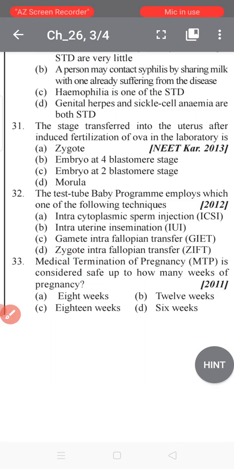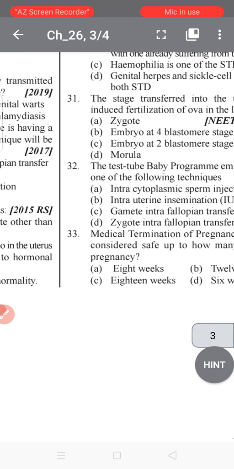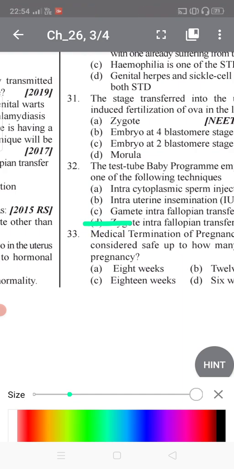Now the next students, because why? Yes, I can explain very easily. Test tube baby program employs the zygote intrafallopian transfer, that is ZIFT technique. In this technique, fusion of the ovum and sperm is done outside of the body of the woman to form a zygote, which is allowed to divide up to 8 blastomeres, then it is transferred to the fallopian tube of the woman. So this is also known as test tube baby or zygote intrafallopian transfer. So the best option is option number D.